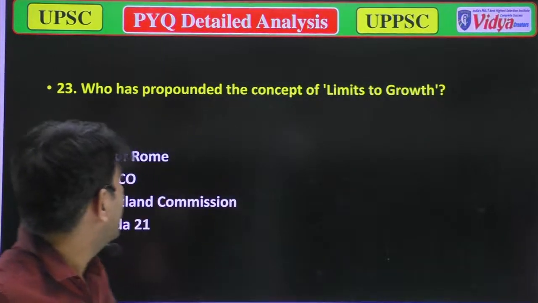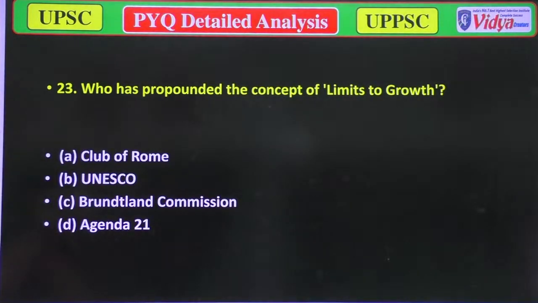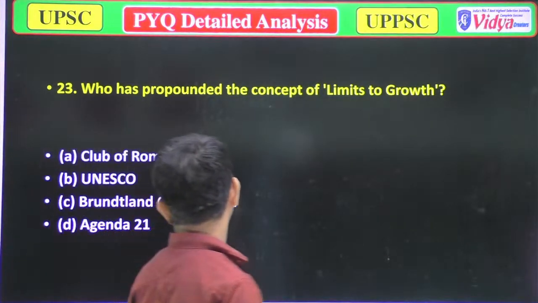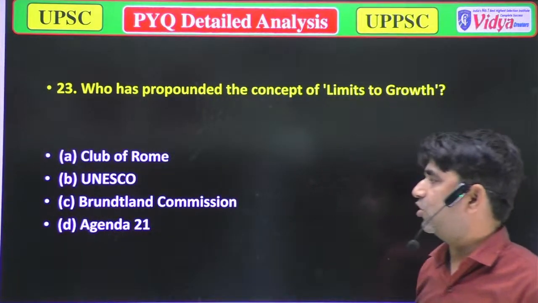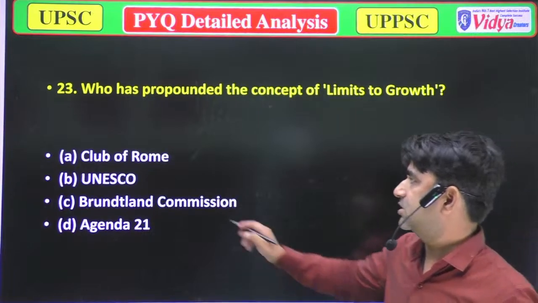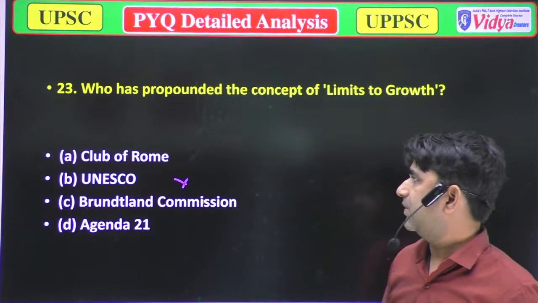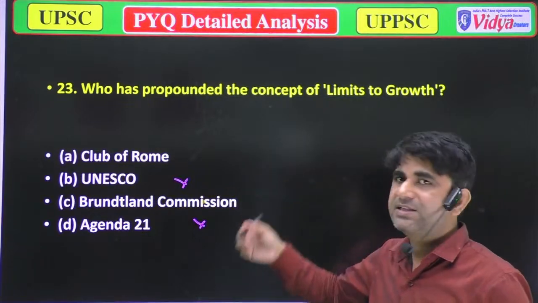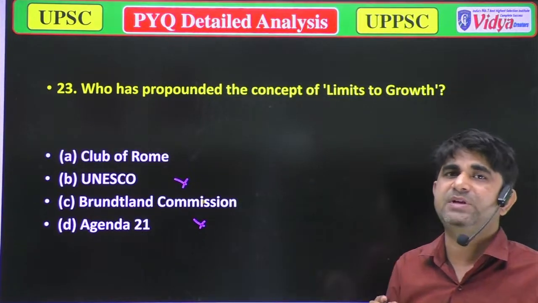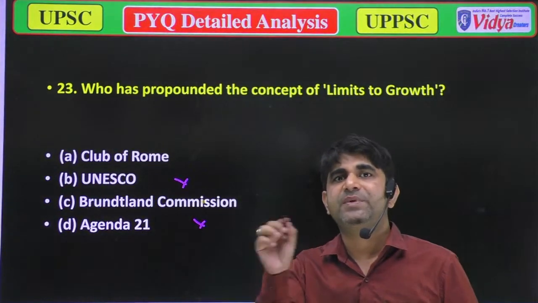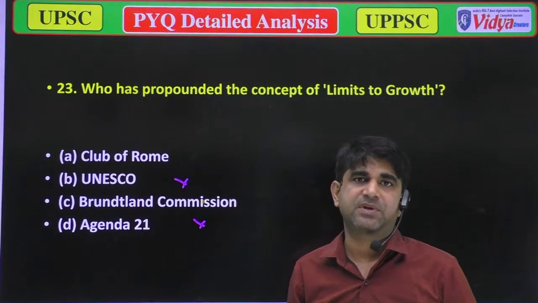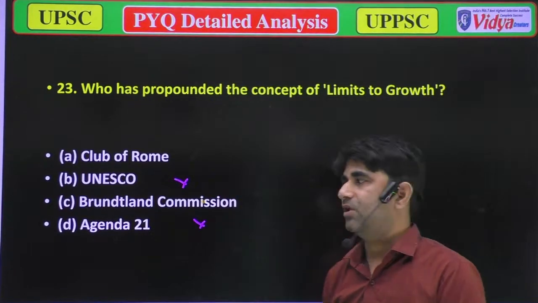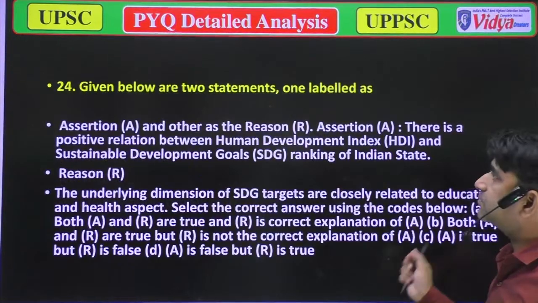Who has propounded the concept of limits to growth? Option A, Club of Rome. Option B, UNESCO. Option C, Brundtland Commission. And option D, Agenda 21. Two of these are not the correct answer, so you have to choose between A and C. It's my humble request, please comment the right answer in the comment box. The question number is 23. I will wait for your answers. Now we'll move to the next question.